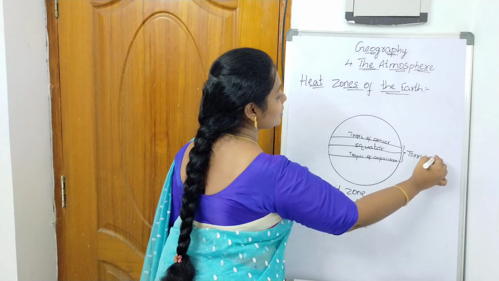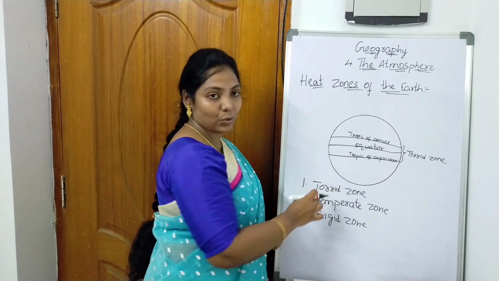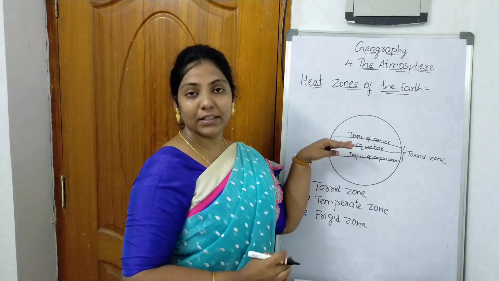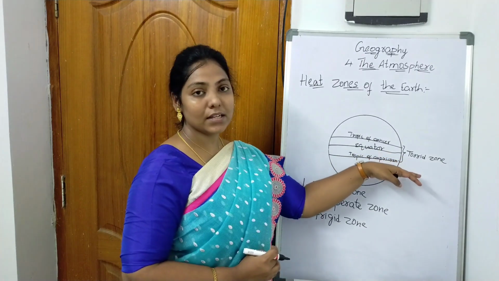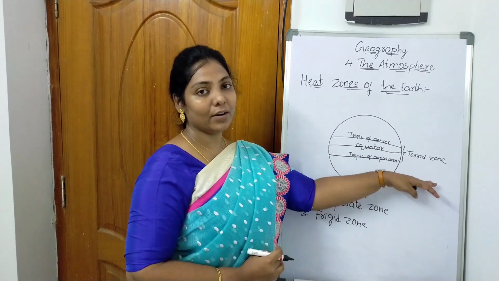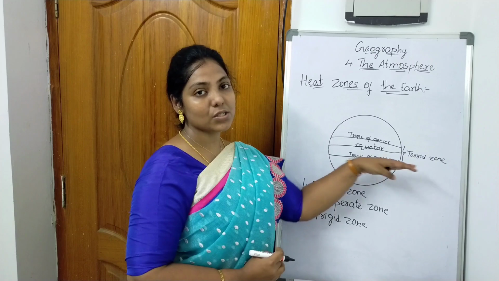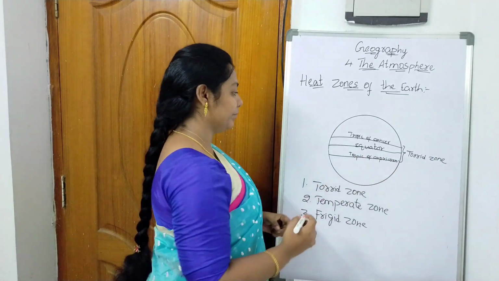So the torrid zone is near the equator. You all know, near the equator the climate will be very hot. So this torrid zone is the hottest zone of the earth.